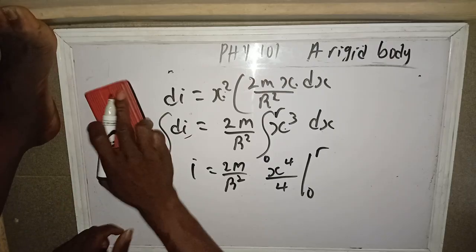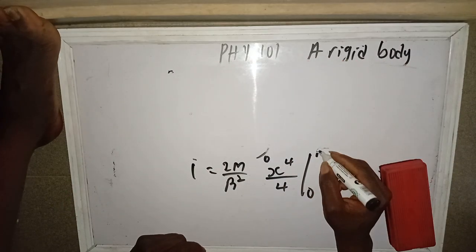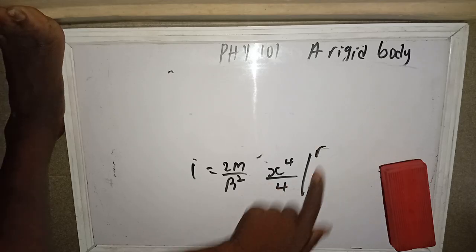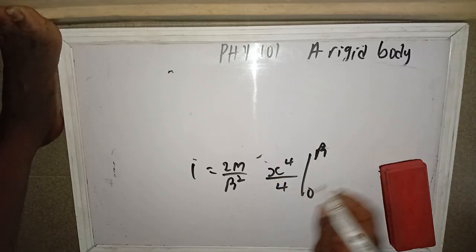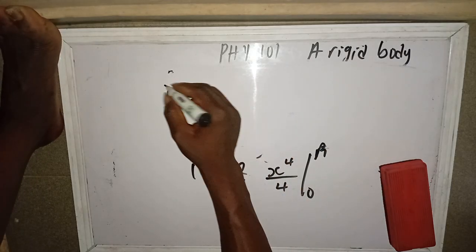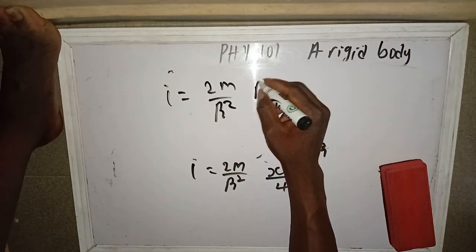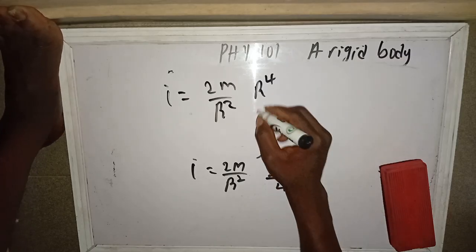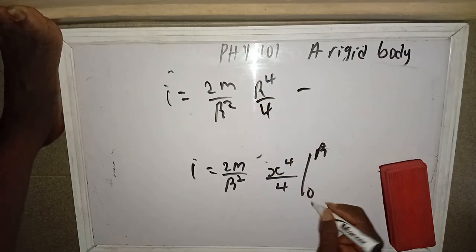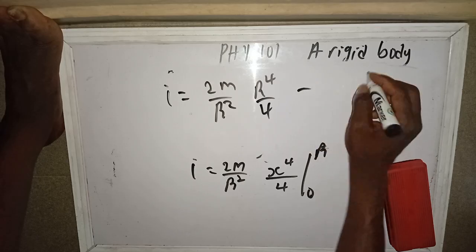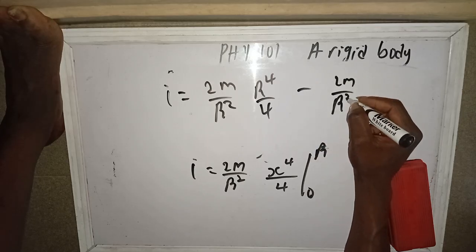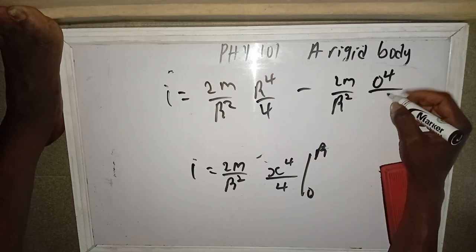So now if you substitute r into this, our I equals 2m over r squared. Put r, we have r to the power 4 over 4 minus, if you put 0, everything will turn 0. So 2m over r squared times 0 to the power 4 over 4, all this will turn 0, so we don't need it.